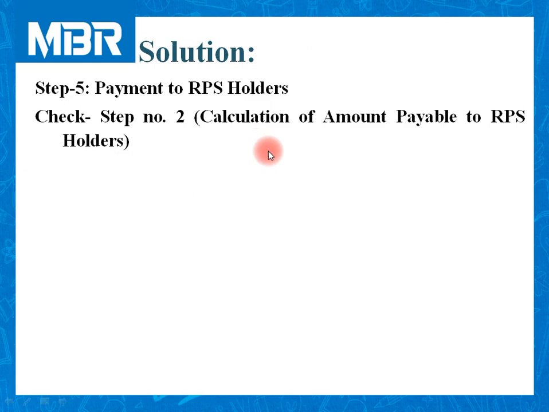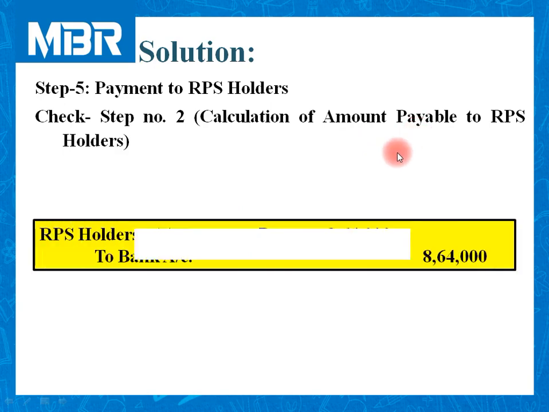We have already completed the calculation of the amount payable to RPS holders in step number 2. And as per the calculation of step number 2, the amount payable to RPS holders comes to rupees 8,64,000. So we need to pass a very simple journal entry for the payment. RPS holders account debited 8,64,000 to bank account 8,64,000.